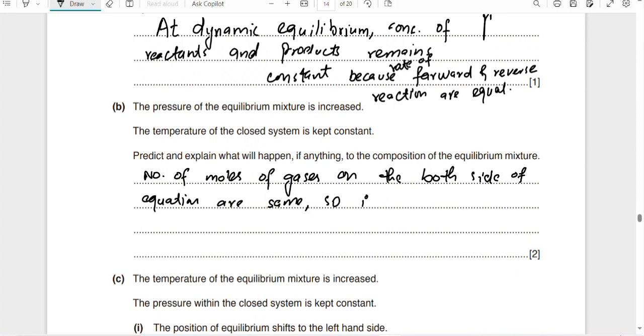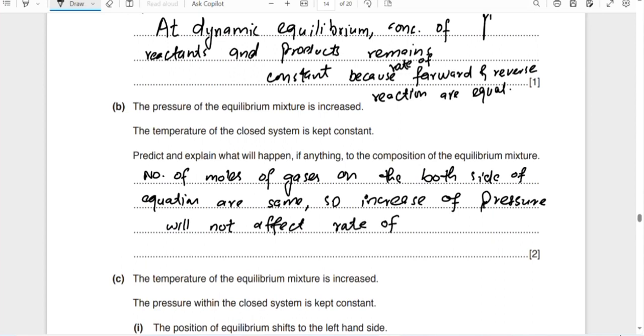So a change of pressure, or you can say an increase of pressure, will not affect the rate of reaction. At dynamic equilibrium, the number of moles of the gases on both sides of the equation are the same, so the increase of pressure will not affect the rate of reaction.